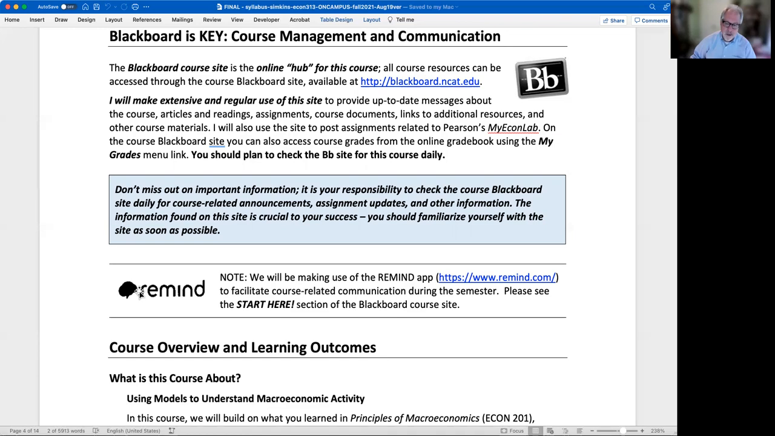So please sign up for that or you'll miss things. I will be sending things out via email, but I also send them out via Remind, and students have told me over and over again that they really value getting the text messages in addition to the email about things in the course. That's what that Remind app is about. Right? It's part of the Start Here steps for starting in the course.